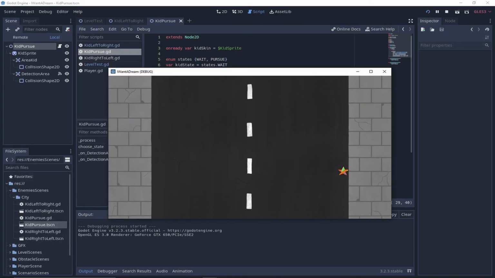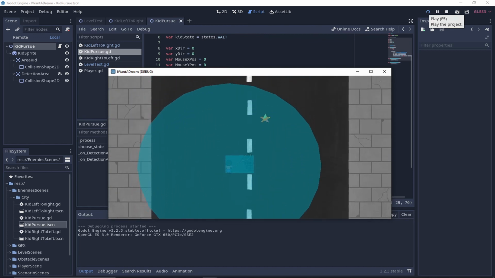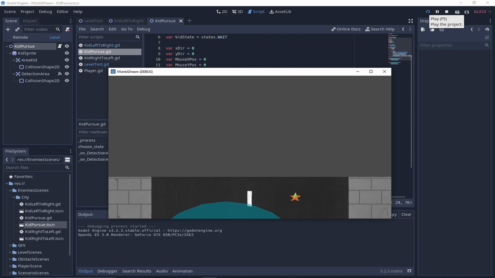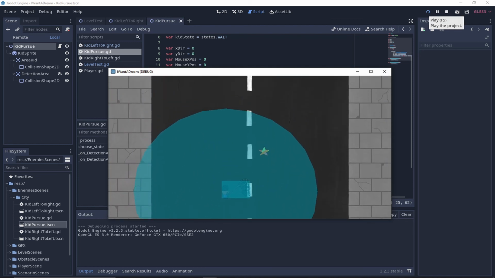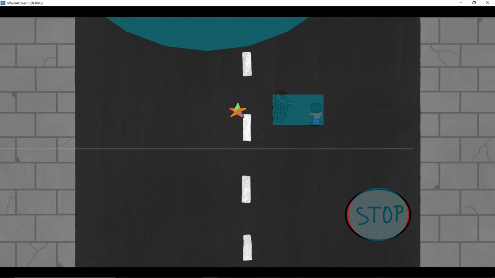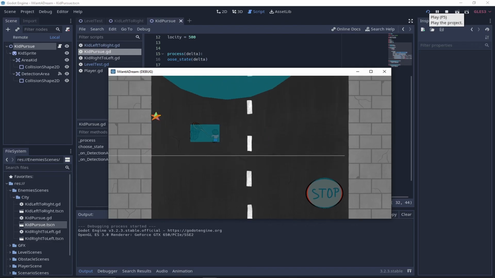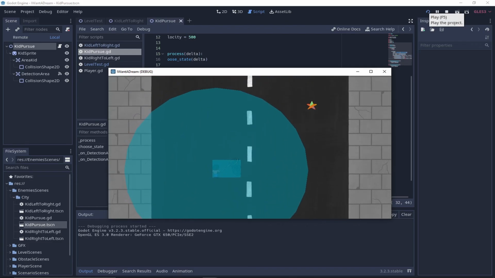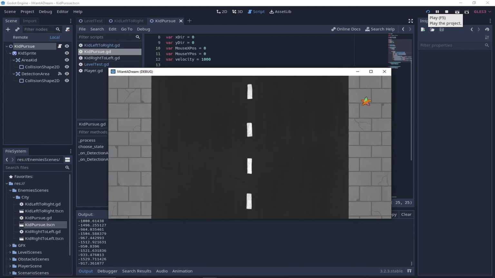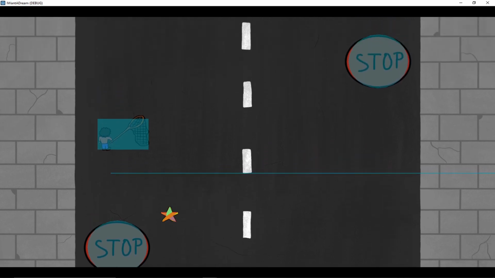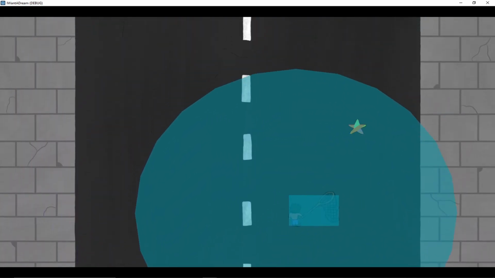Without GPS, he doesn't know where to go. Finally, the kid follows you.